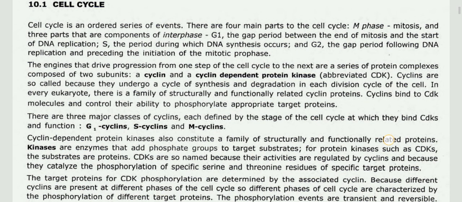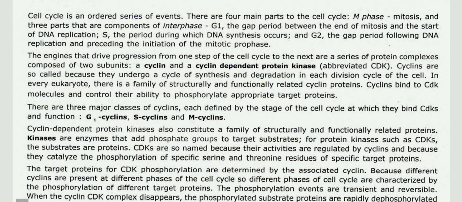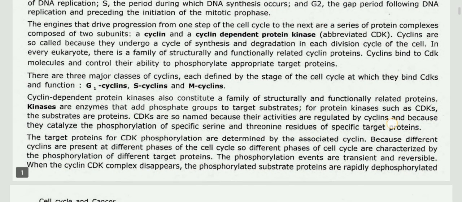The engines that drive progression from one step of the cell cycle to the next are a series of protein complexes composed of two subunits, a cyclin and a cyclin-dependent protein kinase, abbreviated CDK. Cyclins are so called because they undergo a cycle of synthesis and degradation in each division cycle of the cell. In every eukaryote, there is a family of structurally and functionally related cyclin proteins. Cyclins bind to CDK molecules and control their ability to phosphorylate appropriate target proteins.